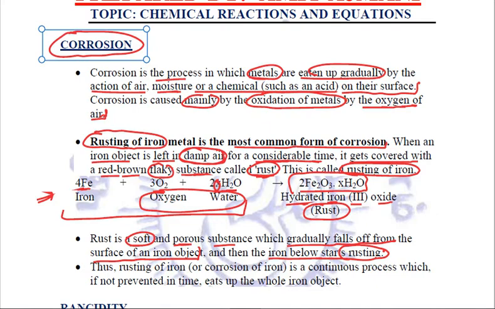It is a continuous process, and if not prevented, layer by layer, the whole of the iron object will be eaten up by this process of rusting.